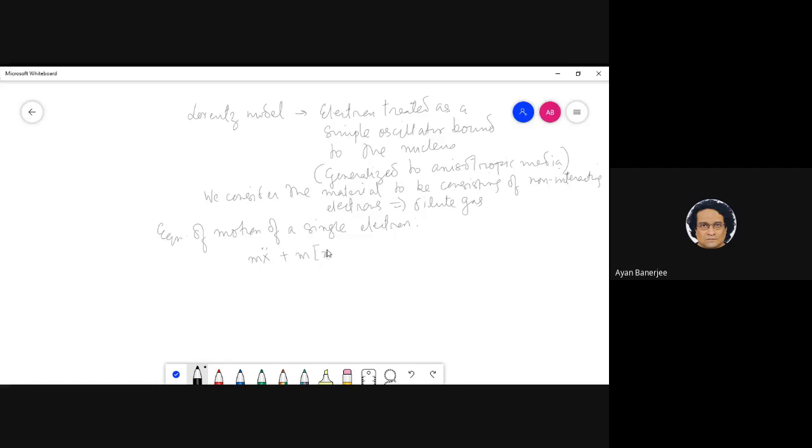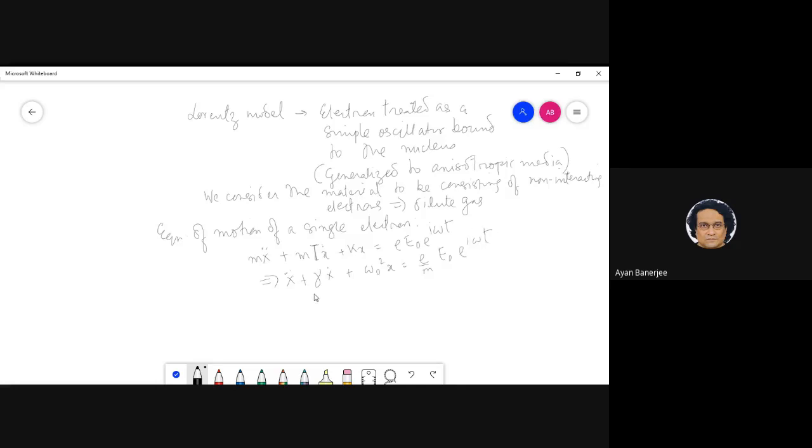So I will just write this as gamma x dot plus k x. So in your condensed matter course, did you actually look at the properties of the real and complex epsilon and all that? No, sir. We just did the considered solution. That is not enough. Absolutely not enough. Okay. So if I normalize by mass, this essentially becomes x double dot plus gamma x dot plus omega 0 square x, equal to e E0 by m, e to the i omega t.